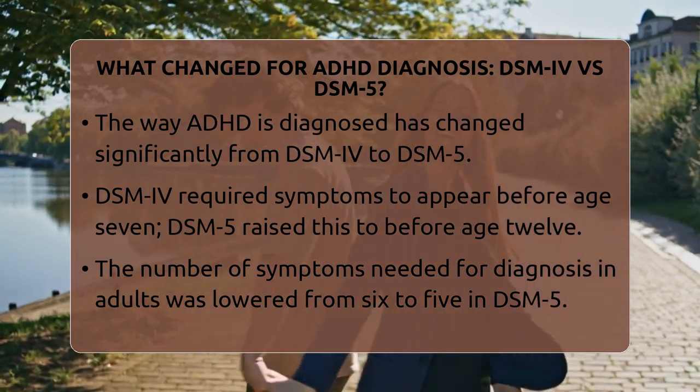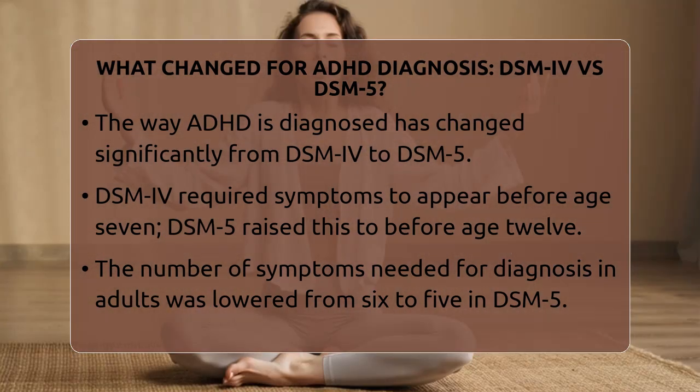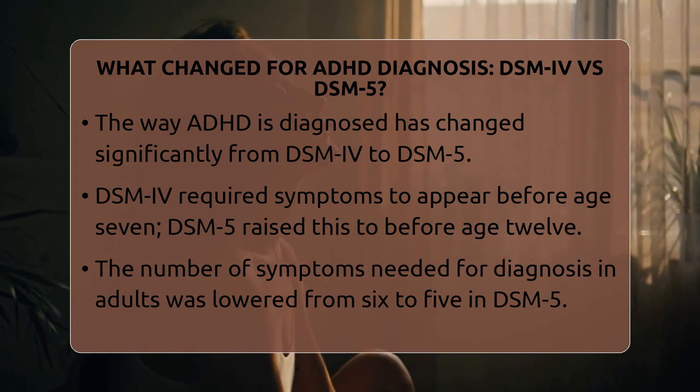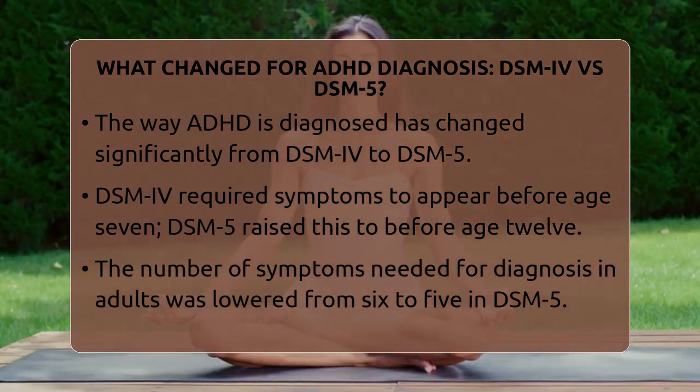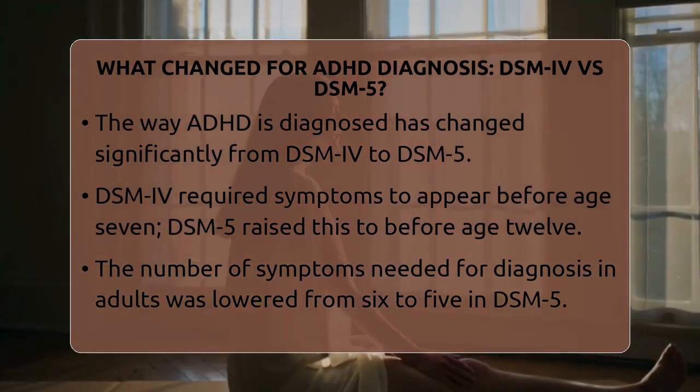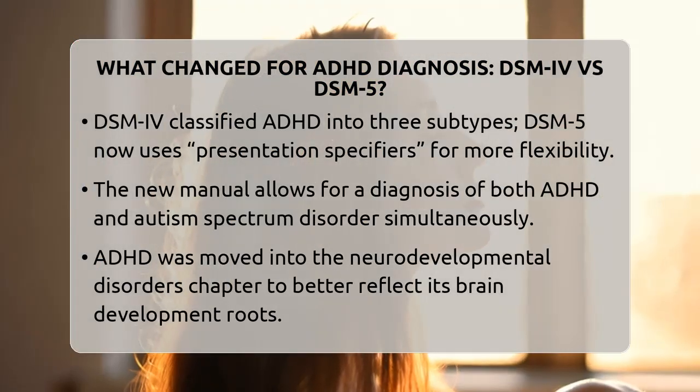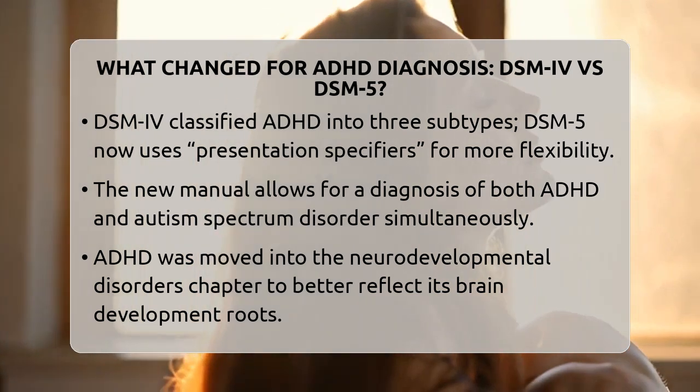One of the biggest changes was the age when symptoms need to show up. In the past, with DSM-IV, symptoms had to be present before age 7. That meant if someone was diagnosed later, their early signs might have been missed. The DSM-5 raised that age to before age 12. This change recognizes that sometimes symptoms aren't noticed until later in childhood or are harder to spot early on.